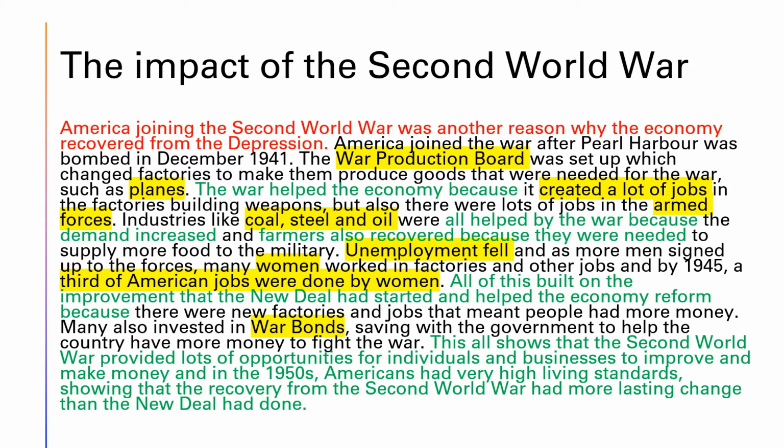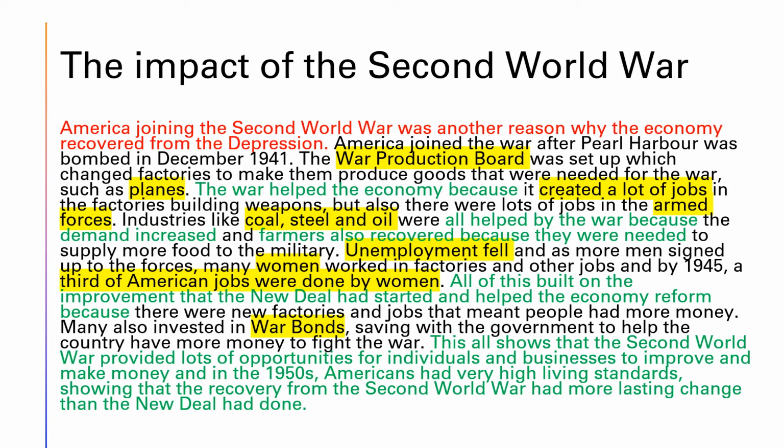So what we've got here is specific knowledge. We've got things like the War Production Board making planes, jobs in the armed forces, specific industries that improve like coal, steel and oil. We've got farming mentioned. We've got the idea that unemployment fell because men are signing up to the forces. It's talking about women and that really specific point about a third of American jobs being done by women in 1945. And it's also talking about war bonds.